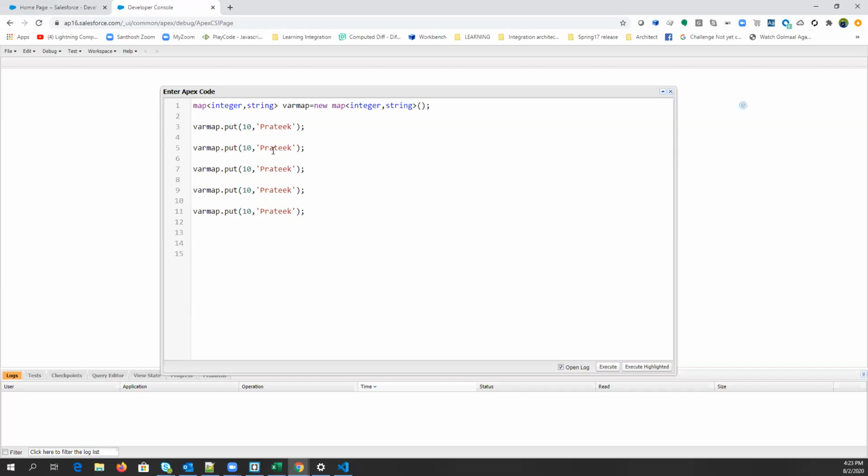Now I'm taking other names: Randeep, Kalpesh, Himanshi, Mayank. I'm leaving the key the same for two values, and using 11, 12, 13, and 14 for the others. Let's do system.debug and see what we'll get.